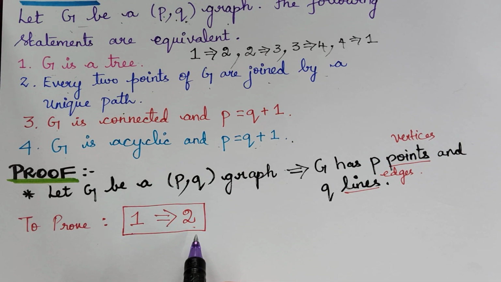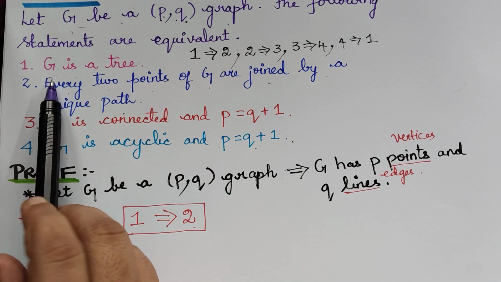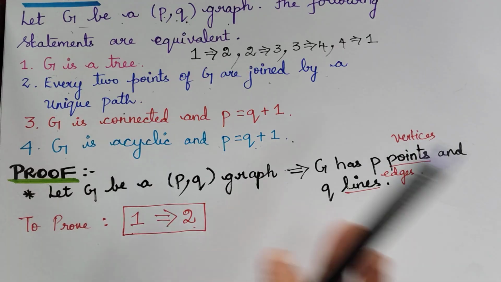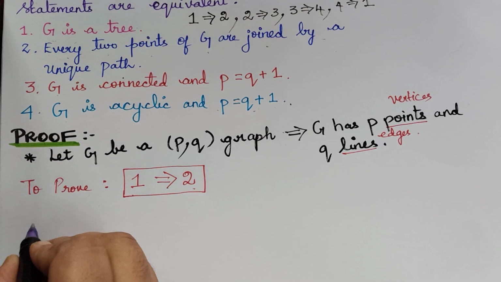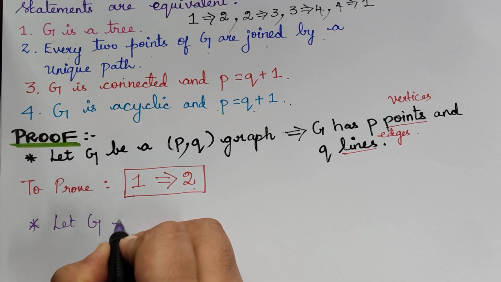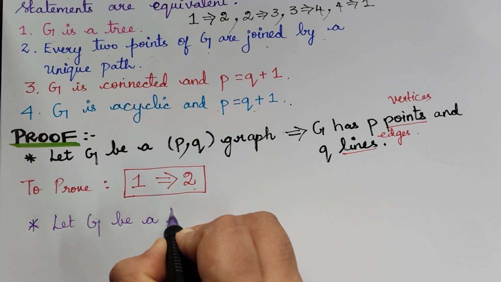In order to assume 1, what is statement 1? G is a tree. So we have to assume that G is a tree. So first we take: let G be a tree.